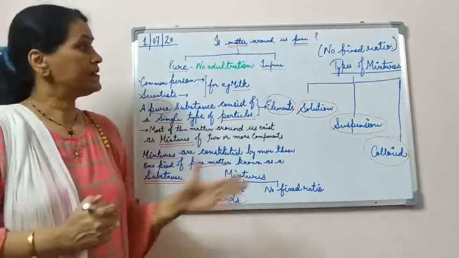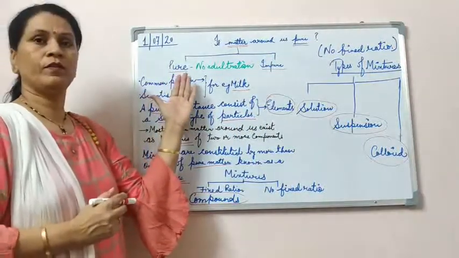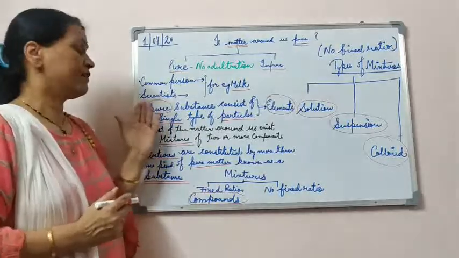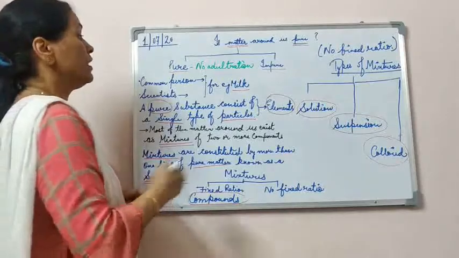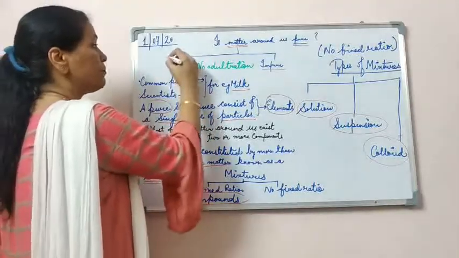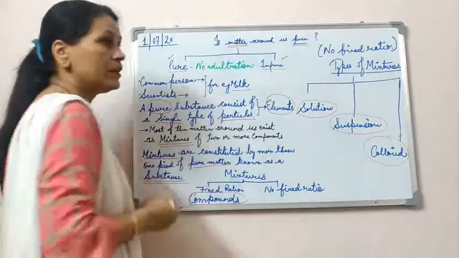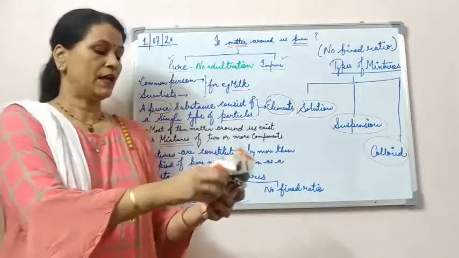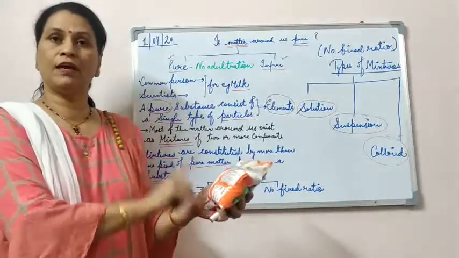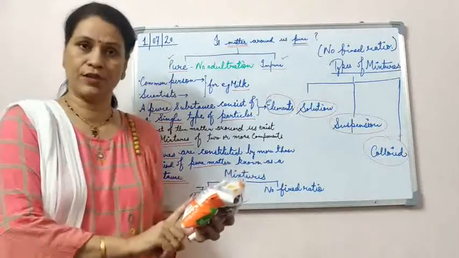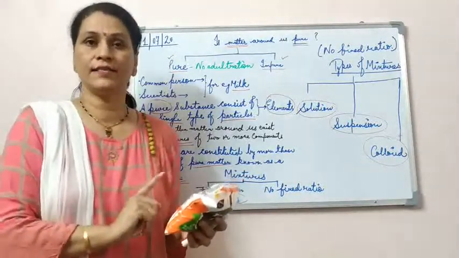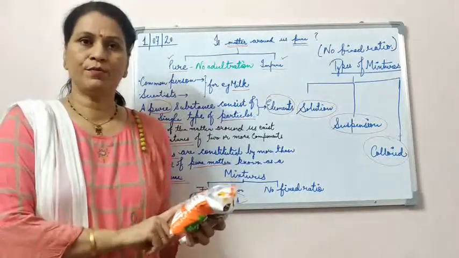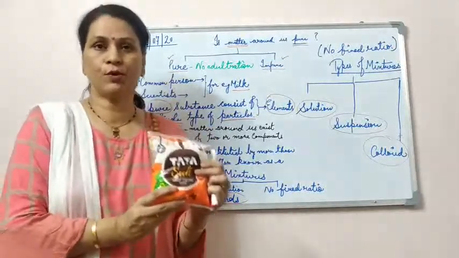Now let's discuss the definition of pure, because there are two definitions. One is according to us and another is given by the scientists. According to us, there are pure and impure substances. For example, take this salt. If I know the composition of the salt, it contains sodium and chloride and iodine is added into it. If anything other than that is added, that means there is adulteration. If only these three components are there, then according to me, this salt is pure salt.